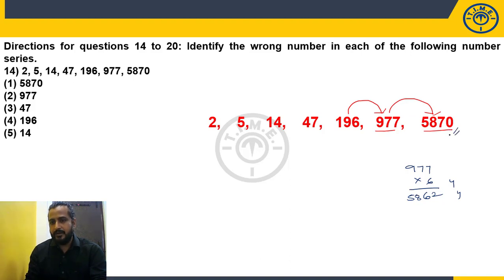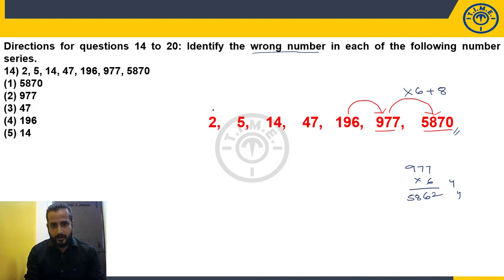5862. But what is the number given here? 5870. Right. So what can I write? This can be written in the form of into 6 plus 8. And you should have a little bit of patience here, because we are trying to identify the wrong number. So definitely somewhere else it breaks the pattern. Okay. So you should try to identify the proper sequence over there.